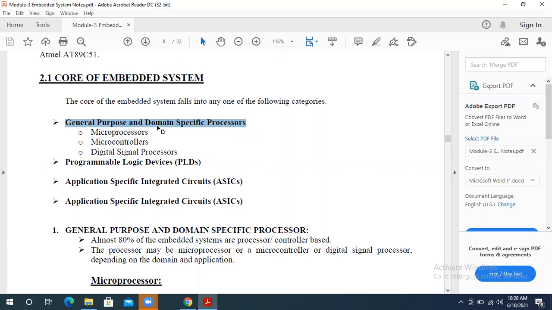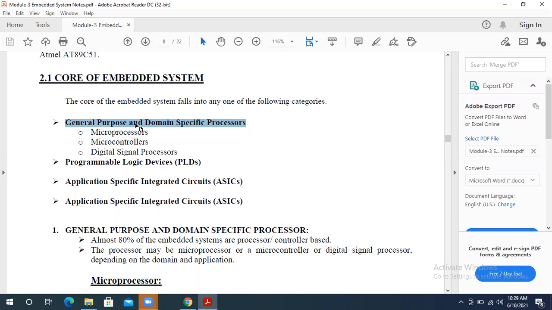But in domain specific, it's not like that. Depending upon your category or your work, you have to decide which one is good for our system. That is called domain specific. Say for example, we have a lot of OS on the computer side, like Windows, Ubuntu, Linux, and also Mac. So the same program is not executed in all of these because it is domain specific. Domain specific means it works only in one operating system.